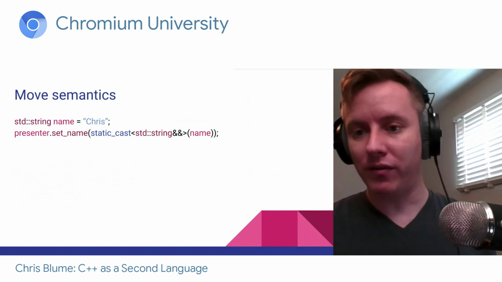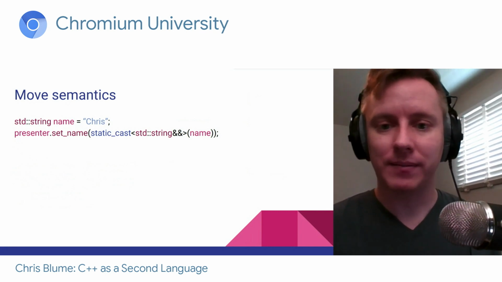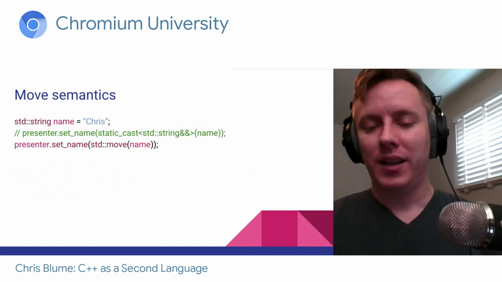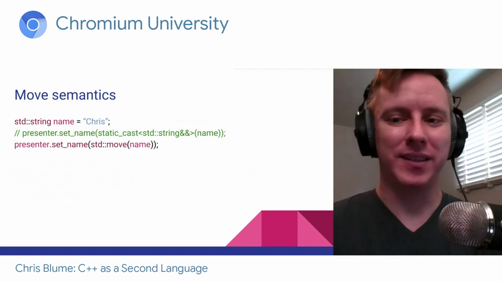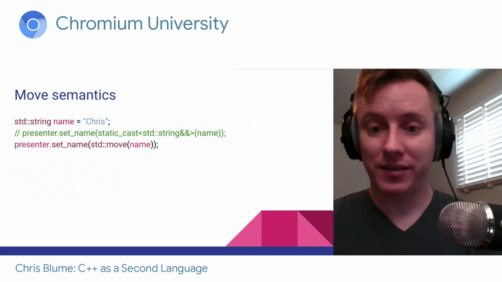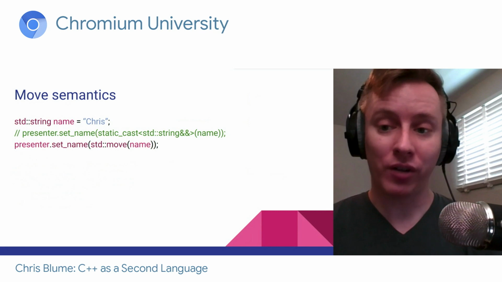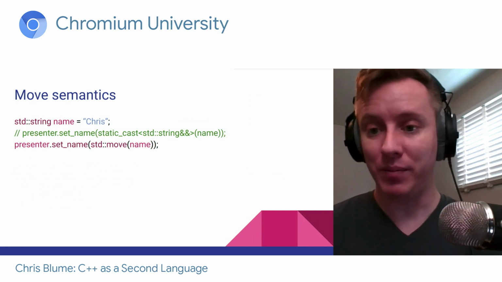Just a thing to be aware of. Once you move from an object, probably best not to touch that object. And you'll notice that cast is really messy. It's kind of hard to read. That is all what standard move does. It is simply a cast to an R value reference of that type.